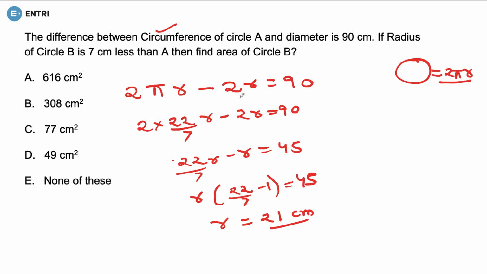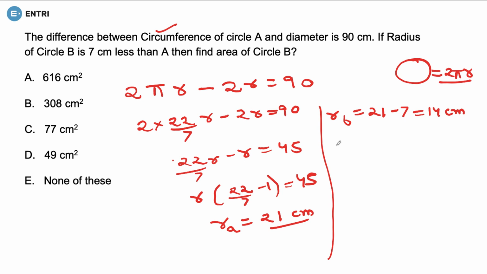Since they have told us to calculate the area of circle B, and they have also told us the radius of circle B is 7 centimeter less than A. That means the radius of circle B would be what? The radius of circle B is going to be 7 centimeter less, that is 21 minus 7, which is equal to 14 centimeter.